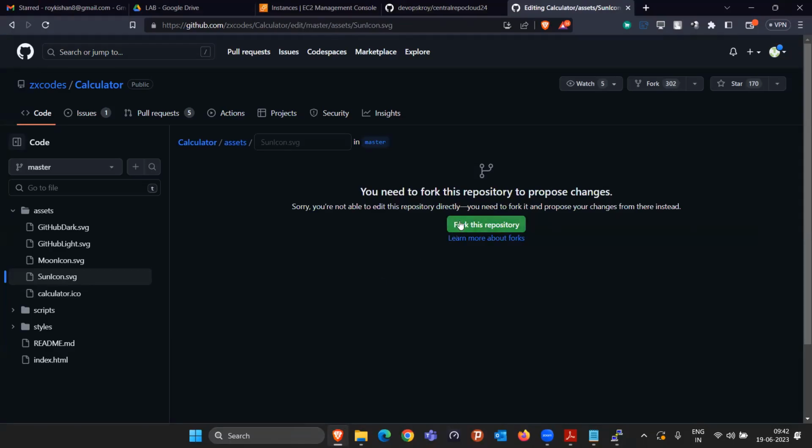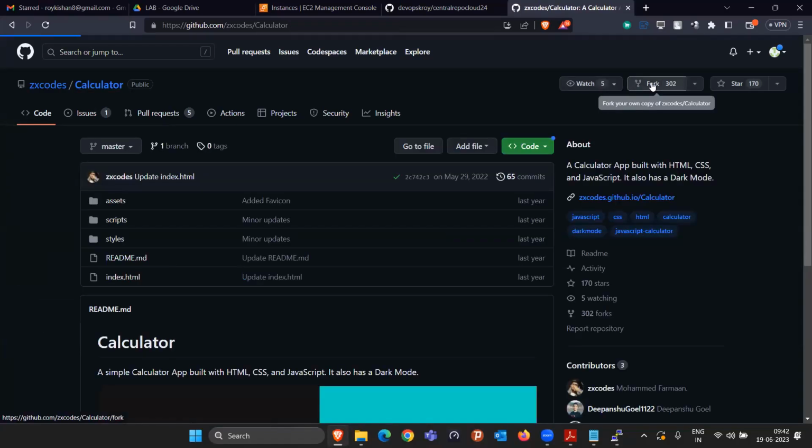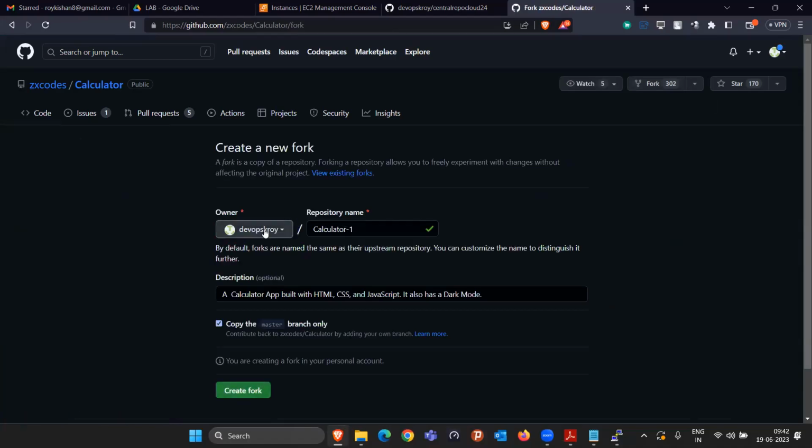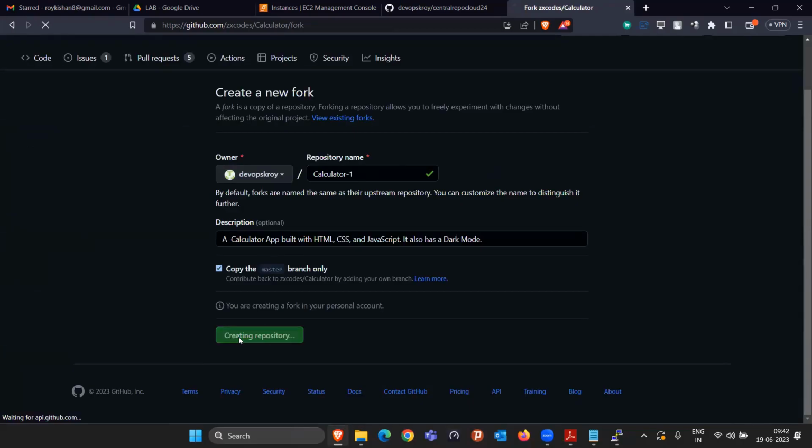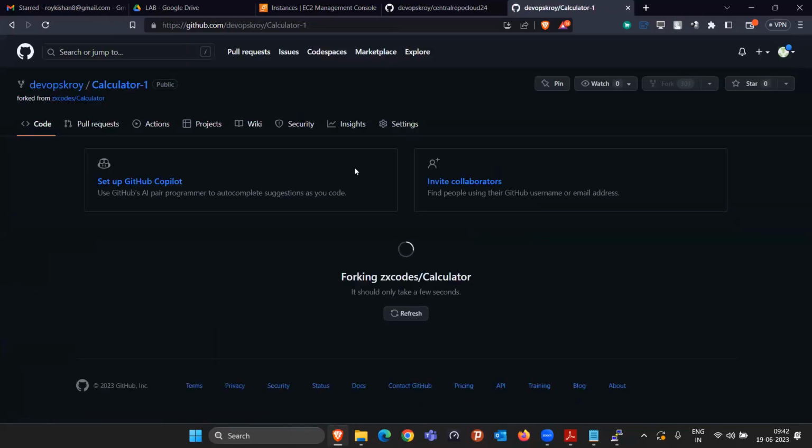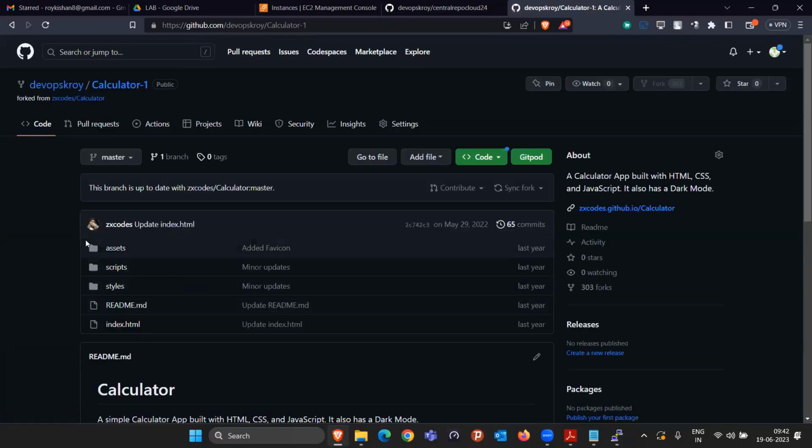Because forking helps you create a clone, basically a replica of this repository, and it will attach it to your account. Currently this is the username of who created this, and this is the repository name, calculator, right? If I simply come here and click on fork, it shows the username DevOps and the repository name, and I click on create fork. Now this is my repository, DevOps calculator one. I can do all the changes in this repository. I got all the code, exactly cloned.